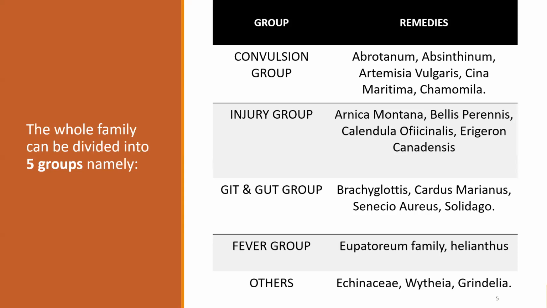Okay. So the convulsion group, we have Abrotanum, Absinthium, Artemisia vulgaris, Cina maritima, and Chamomilla. Injury, we have Arnica, Bellis perennis, Calendula, and Erigeron. GIT and GUT, we have Brachyglottis, Carduus marianus, Senecio aureus, and Solidago. Fever, we have the Eupatorium family and Helianthus. And the others, we have Echinacea, Wyethia, and Grindelia.